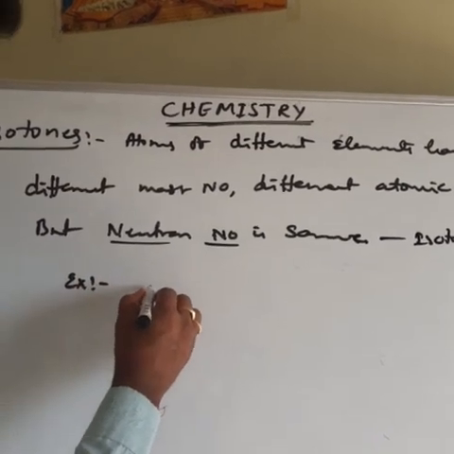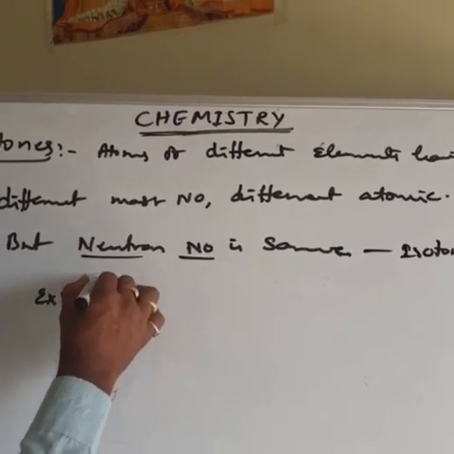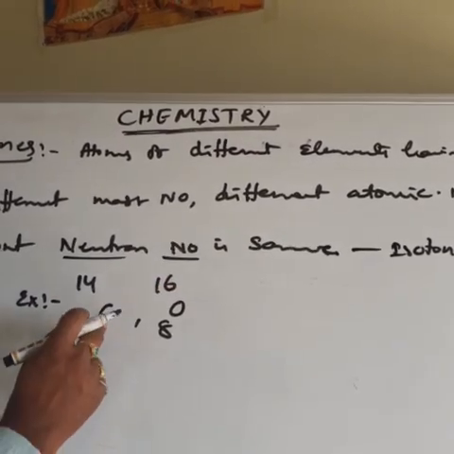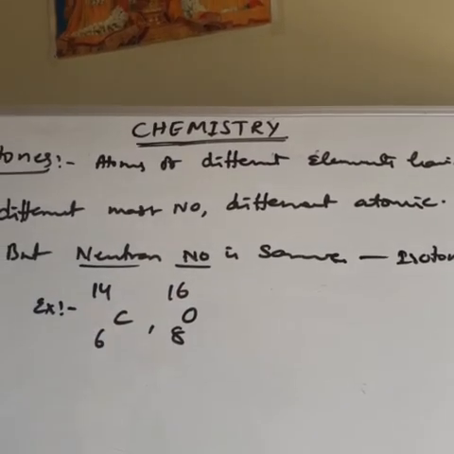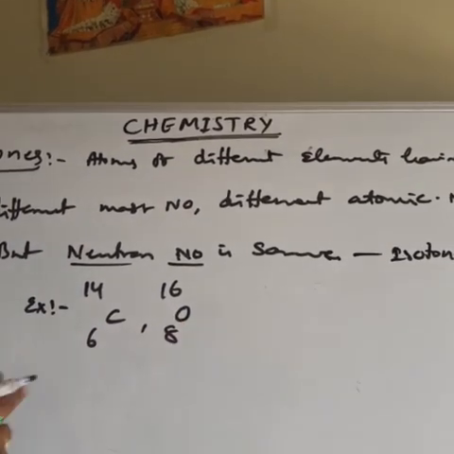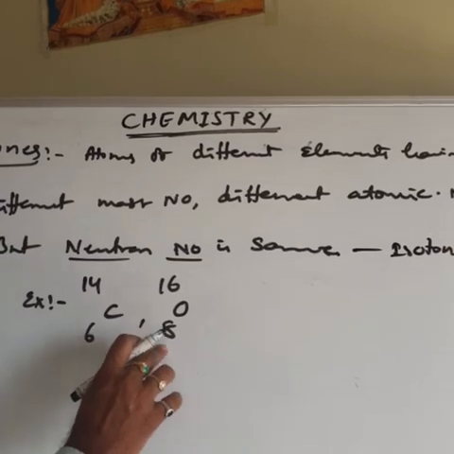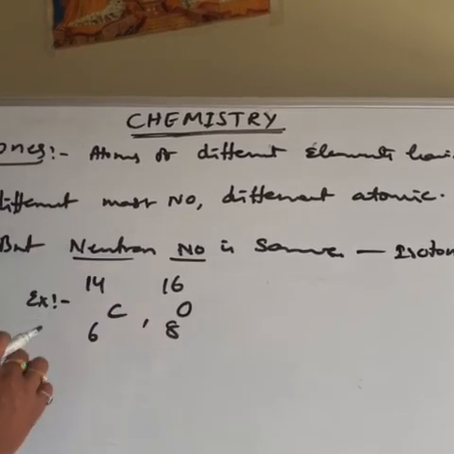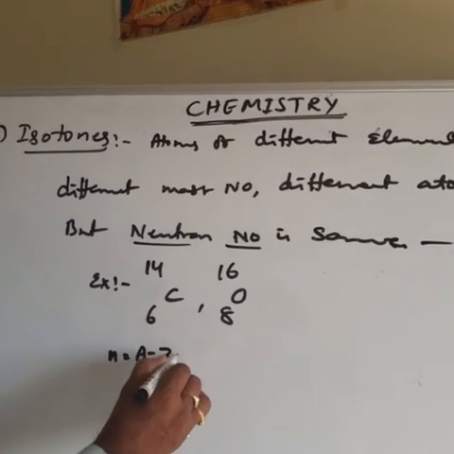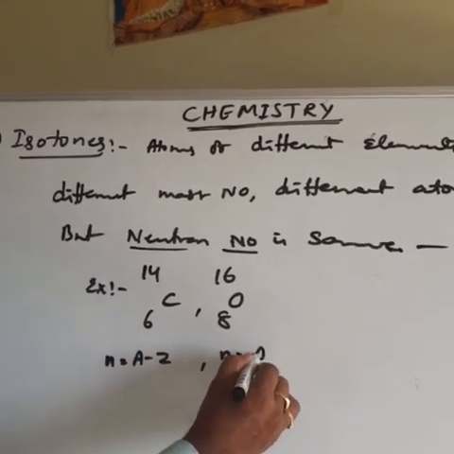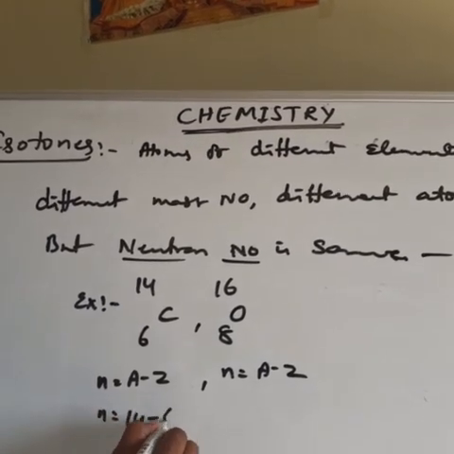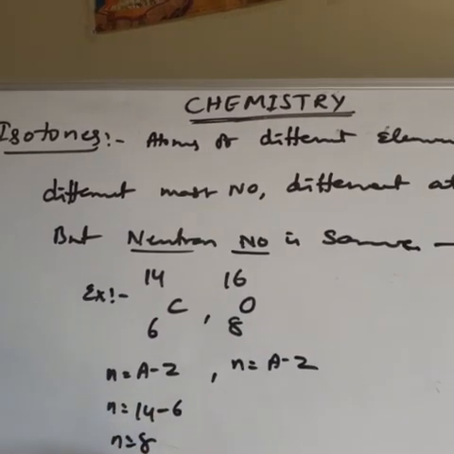See the example, the first one is carbon-14 (6C14) and oxygen-16 (8O16). These two are atoms of different elements. This is an atom of carbon, and this is an atom of oxygen. They have different atomic number and different mass number, but the same neutron number. Neutron number equals A minus Z. Here n is 14 minus 6, which is 8.